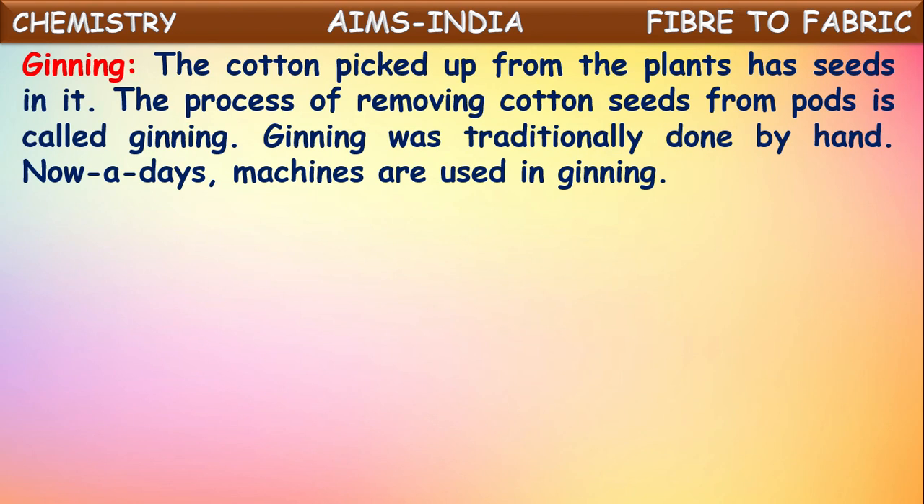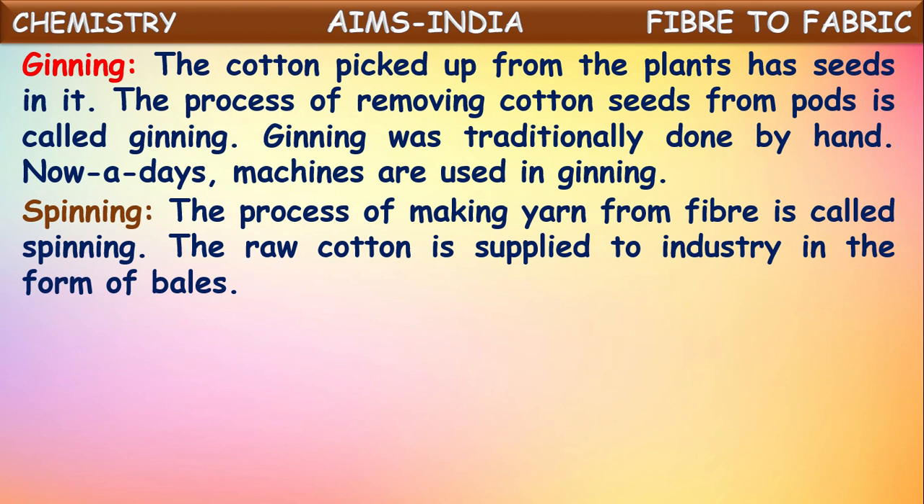Let us see once again about ginning. The cotton picked from the plants has seeds in it. The process of removing cotton seeds from pods or cotton balls is called the ginning process. This was traditionally done by hand in the earlier days, but nowadays machines are used because cotton production has increased and separation of seeds from the cotton fiber is time taking if it is done by hand. That's why nowadays they are using machines. This is called the ginning process.